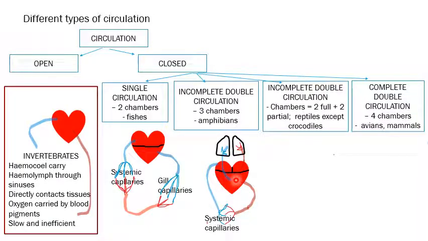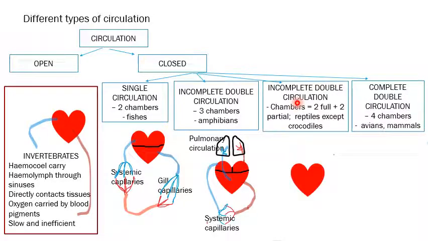See, here the artery is arising, which is going to supply the tissues. Also the vein that is going for oxygenation to the lungs gets mixed here, because there is only one ventricle, and hence this is called incomplete double circulation, that is the systemic and the pulmonary circulation. Whereas here the oxygenation is occurring and then it does not join the heart here. It is again forming the capillaries.